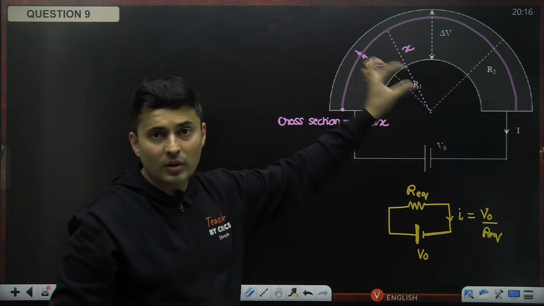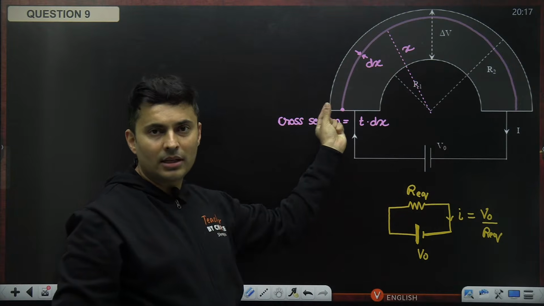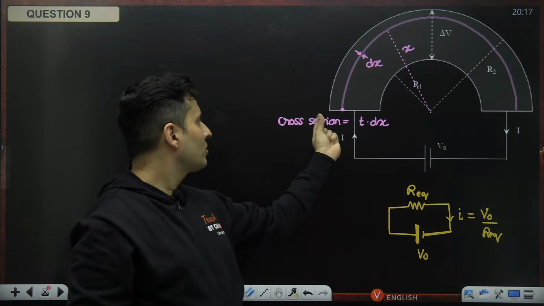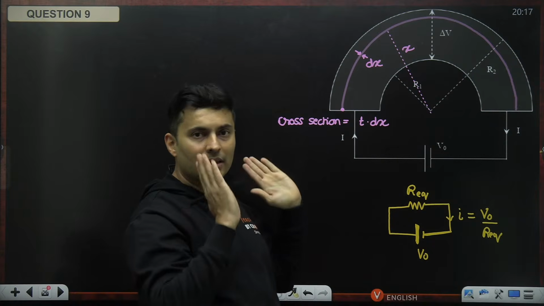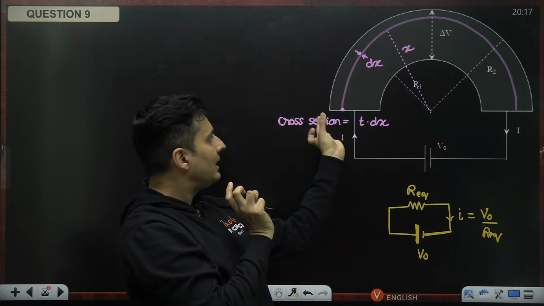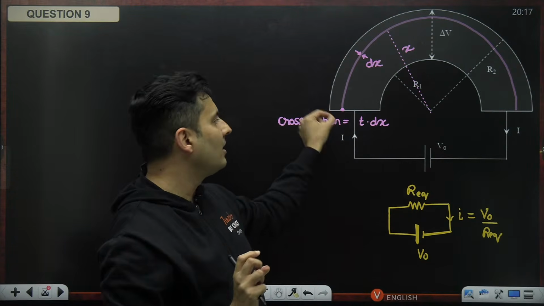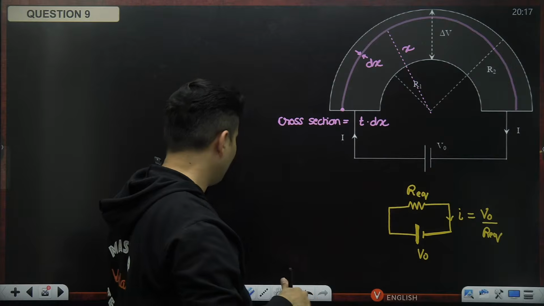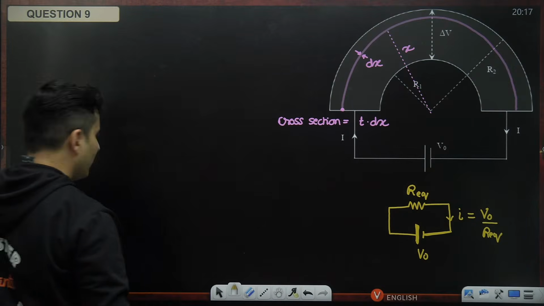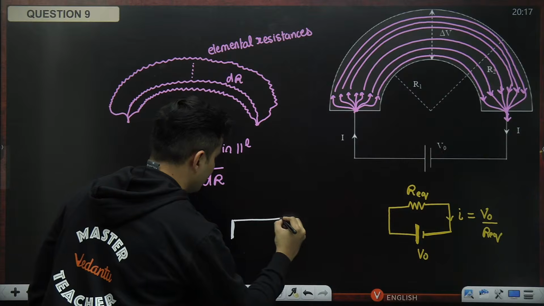Yes, this semicircular strip had a thickness. So that is along the inside outside of the board. So the thickness is like this. Think of the strip to be here. So there is a thickness like that multiplied by the width. The width is dx. So that is the cross section of it. Visualize that, guys. If you want, I will draw a diagram here again. It is something like this.